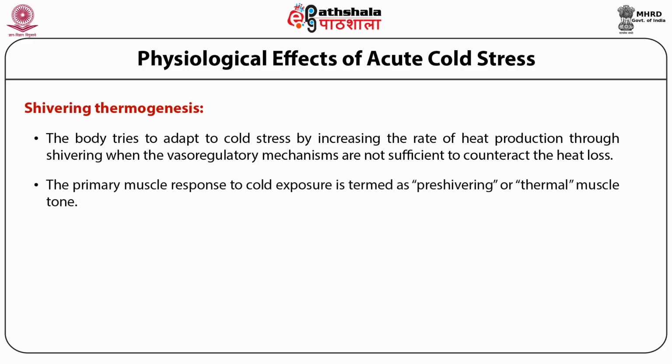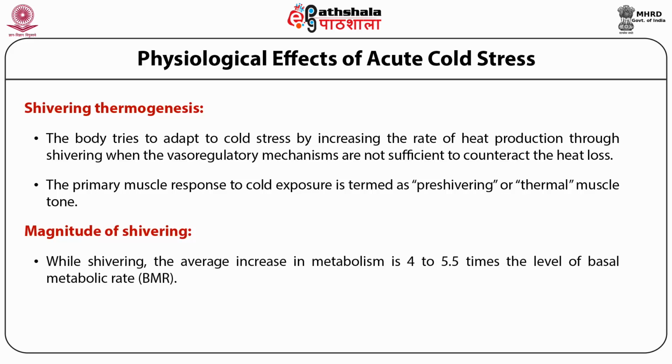The primary muscle response to cold exposure is termed pre-shivering or thermal muscle tone. Both pre-shivering and shivering contractions appear first in the extensor muscles of the upper limbs and the trunk, followed by the extremities. Magnitude of shivering. Now what could it be? While shivering, the average increase in metabolism is 4 to 5 times the level of basal metabolic rate, which can be written also as BMR.